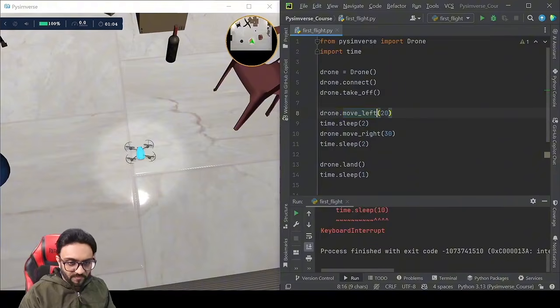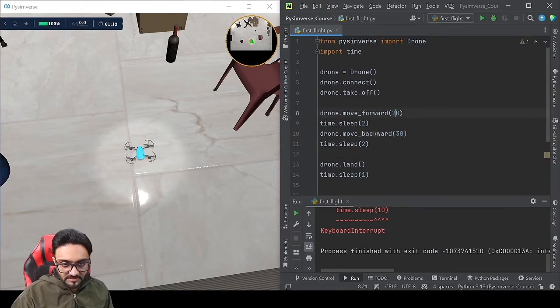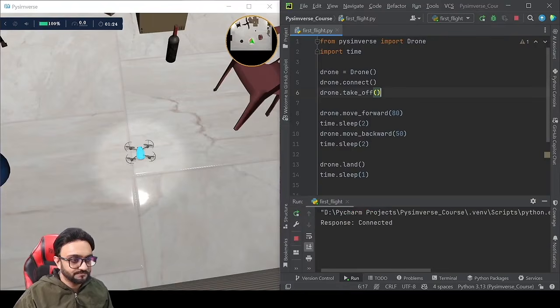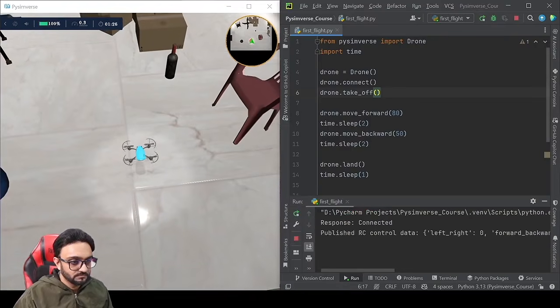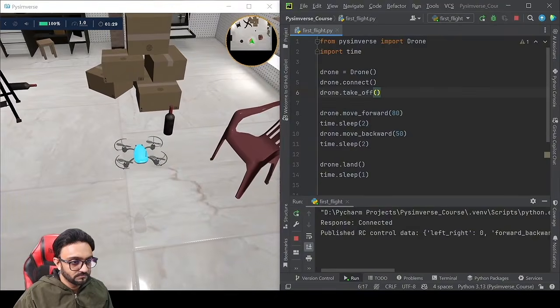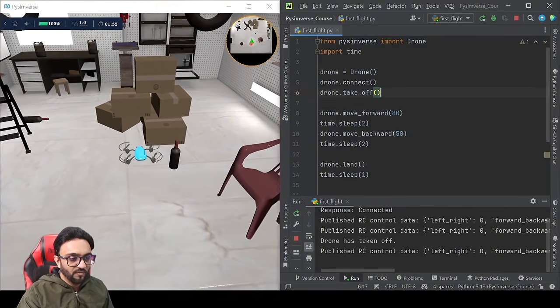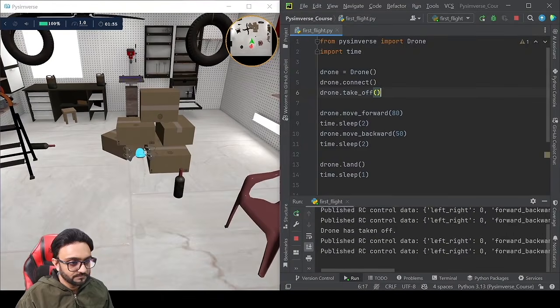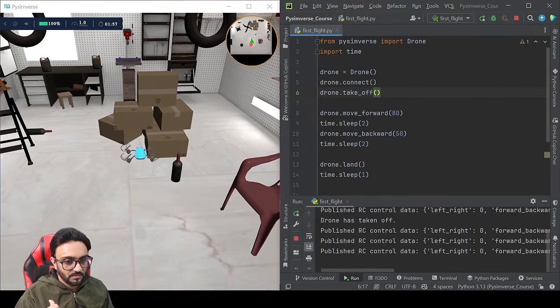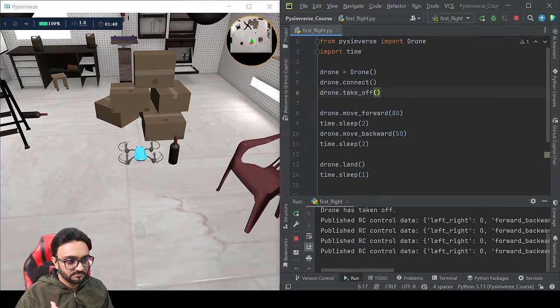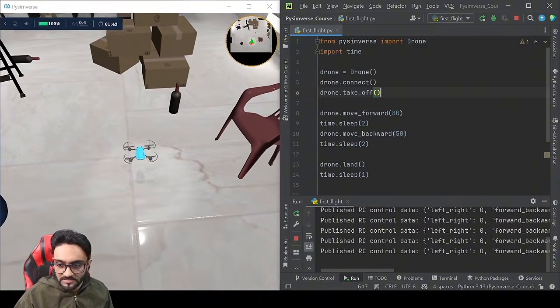Similarly, we can do forwards and backwards. So we will say forward 20, and then we will say backwards, let's say 30. So instead of 20, let's put 80, and here we will put 50. So let's run that. Moving forward. Going backwards. And then lands.